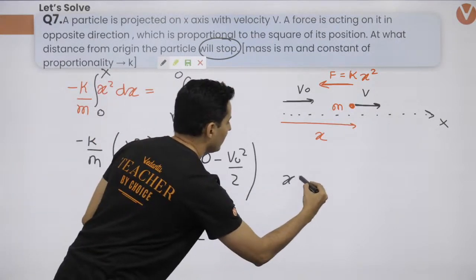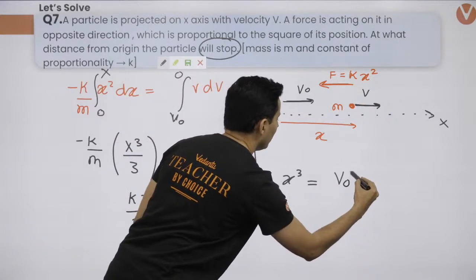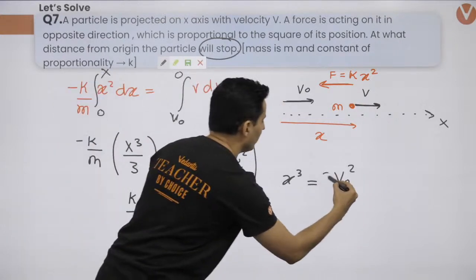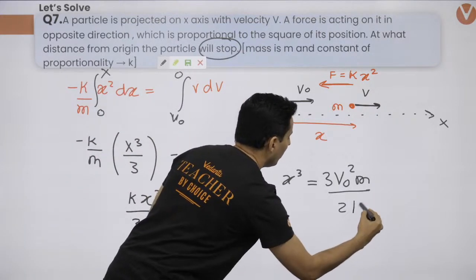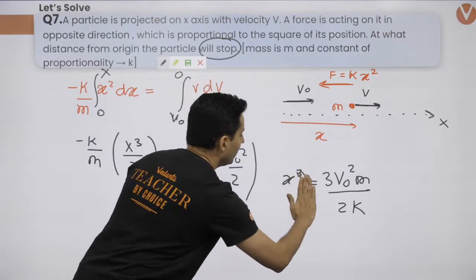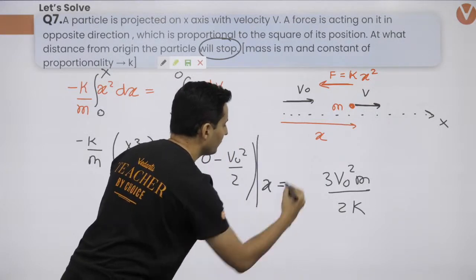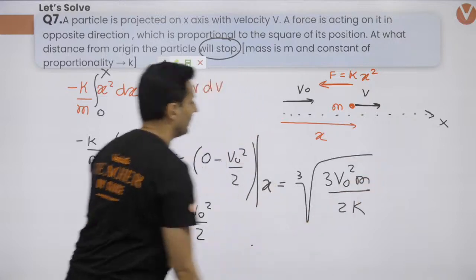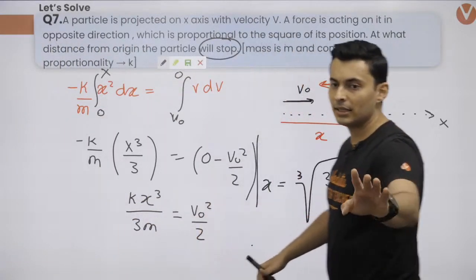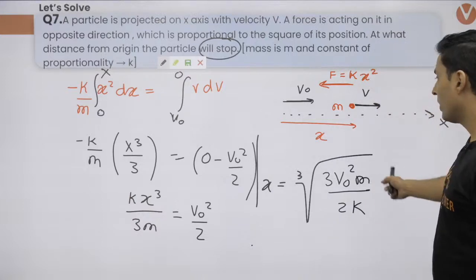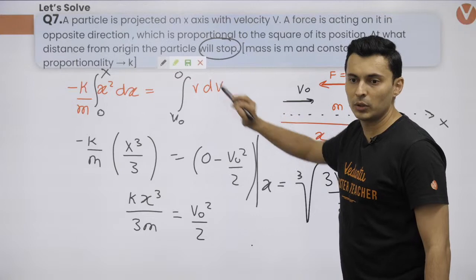Therefore x cube will be equal to v naught square, 3m also comes, and k and 2 will go below. And this is x cube, so just take the cube root. So x will be equal to the cube root of this entire thing, 3m v naught square over 2k. That's what you're going to get. I hope this is clear. That's all you need to do, guys.